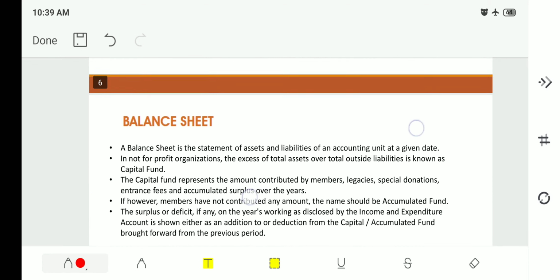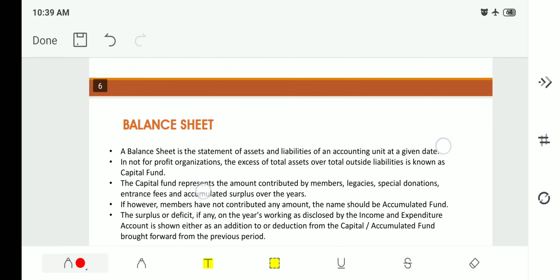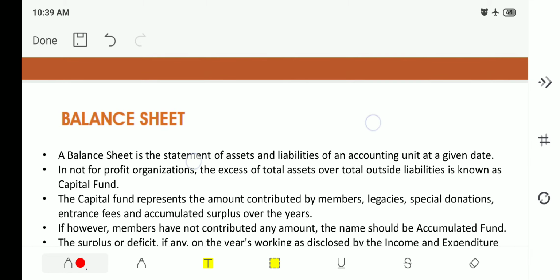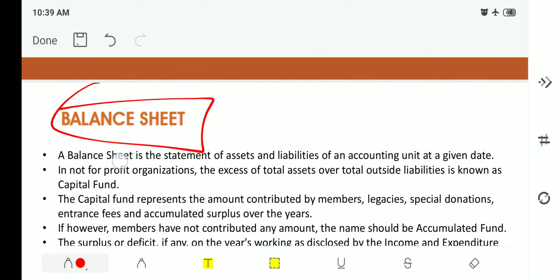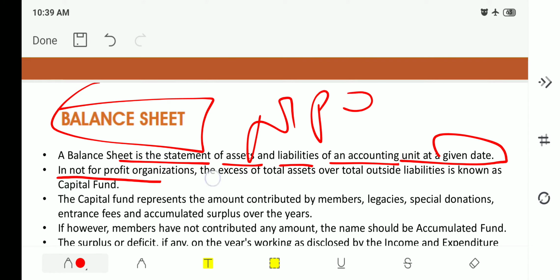Next, what is balance sheet? The third aspect of NPO. A balance sheet is the statement of assets and liabilities of an accounting unit at a given date. In a not for profit organization, that is NPO, the excess of total assets over total outside liabilities is known as capital fund.